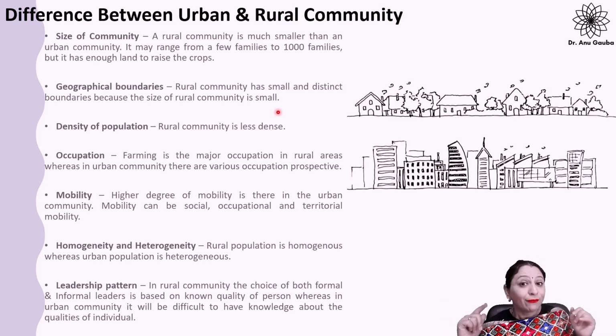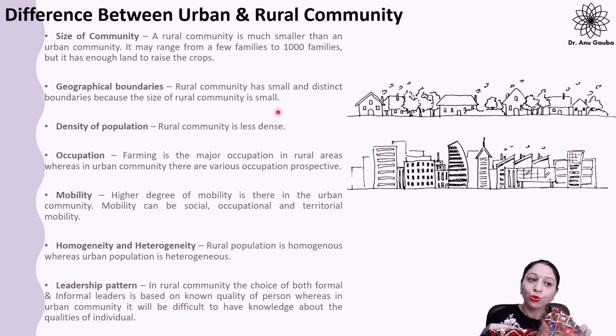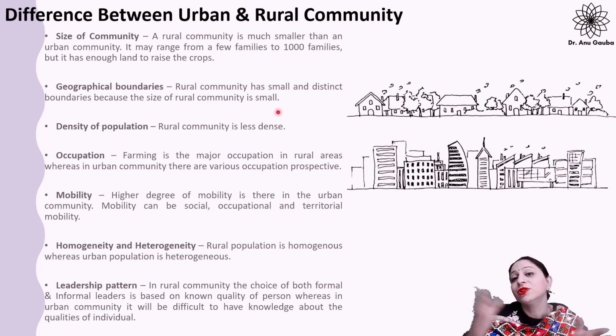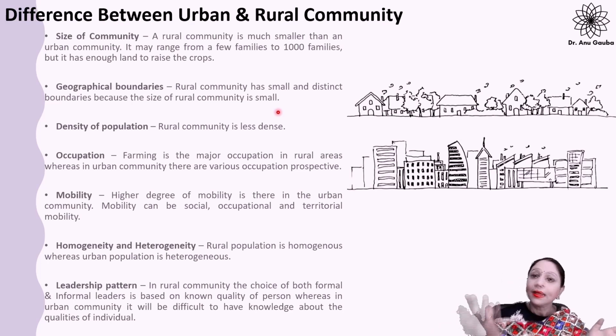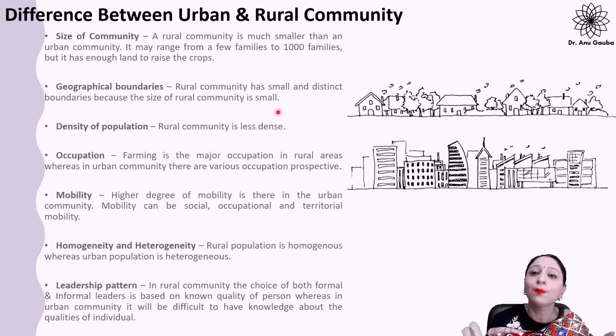Next difference between urban and rural community is homogeneity and heterogeneity. What is homogeneity and heterogeneity? Rural population is homogeneous, whereas urban population is heterogeneous. Now, what do you mean by homogeneous? Homogeneous means there is some similarity in the population, some similarity in the people who are living in that particular area, in that particular community.